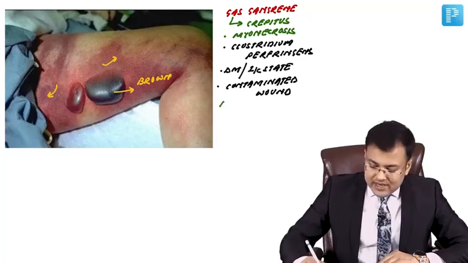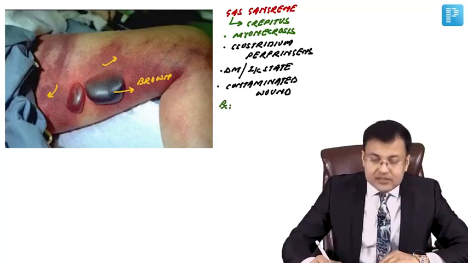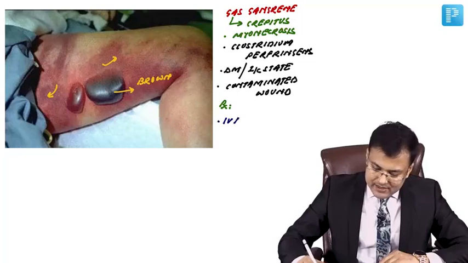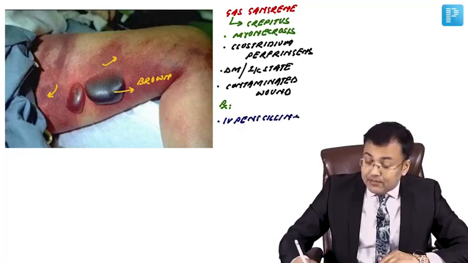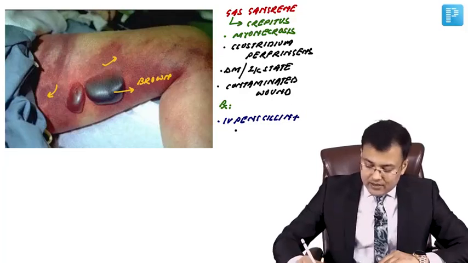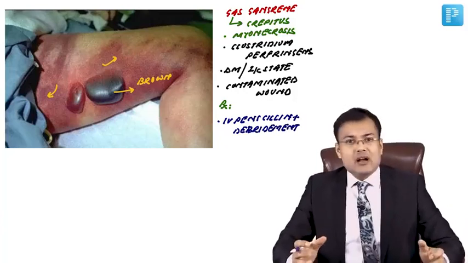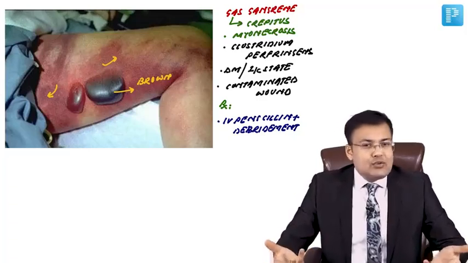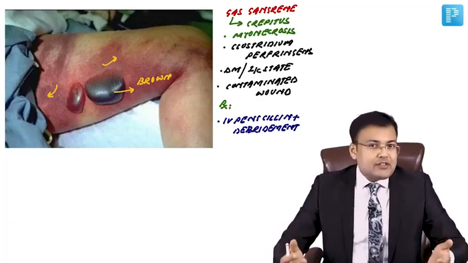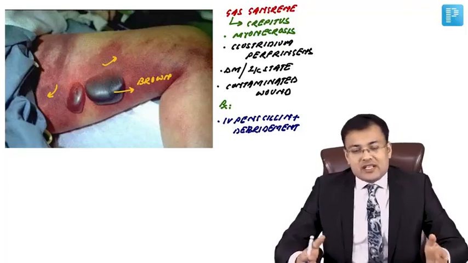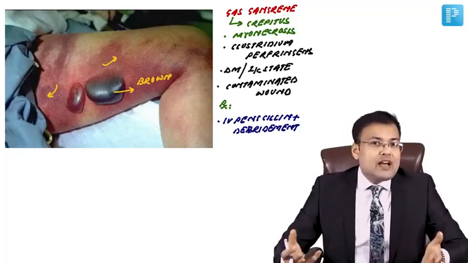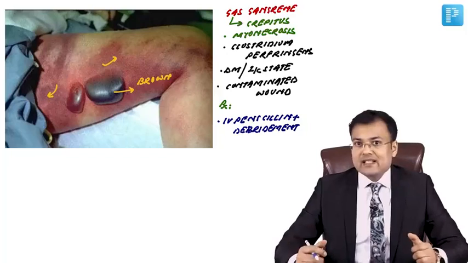How we are going to treat gas gangrene? We have to give large doses of IV penicillin, plus extensive debridement of the wound. We go for extensive debridement of the wound. Whenever some patient of trauma who is having extensive contamination or there is presence of necrotic material, these patients are coming to us, we have to go for prophylaxis of gas gangrene.